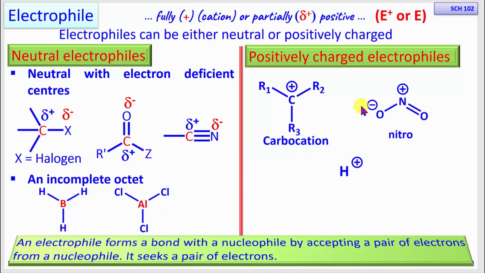So an electrophile, in order to have an octet of electrons, forms a bond with a nucleophile by accepting a pair of electrons from a nucleophile. An electrophile, by definition, is a reacting species that has an extreme love for electrons. So they seek a pair of electrons.